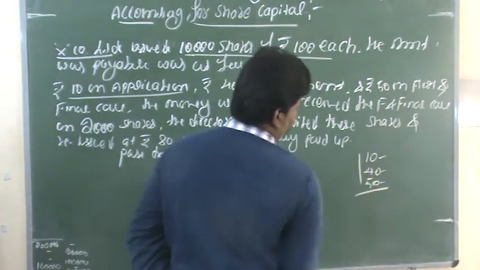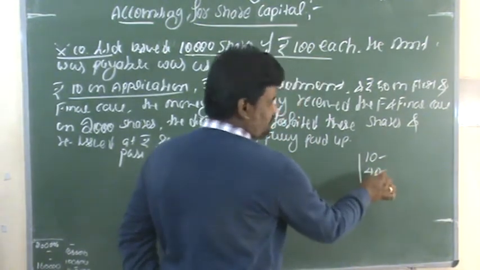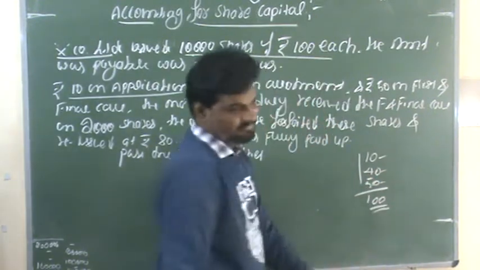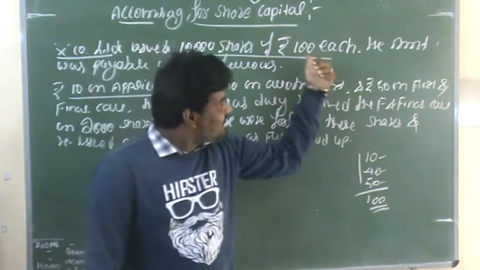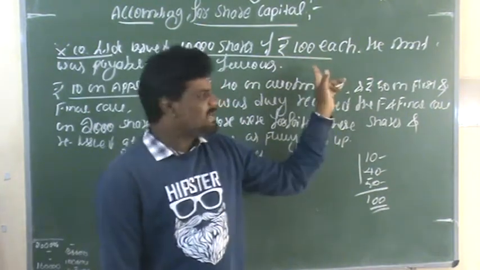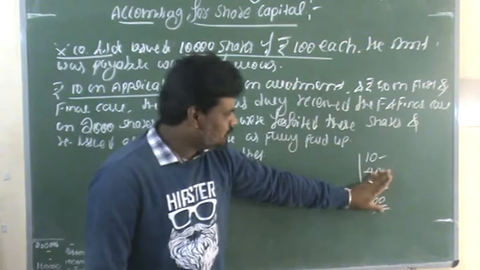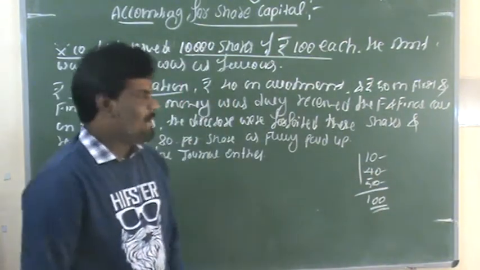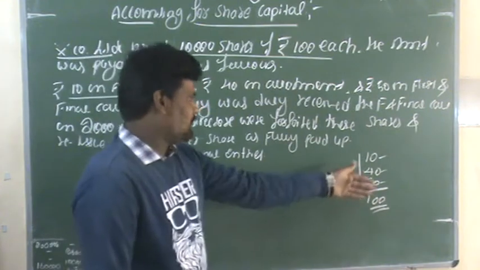So make it total: 10 plus 40 is 50, 50 plus 50 is 100. What is the value of each share? As per the given details, the value of each share is rupees 100. So these are the total stages of collection of share capital. Again, continue the question.